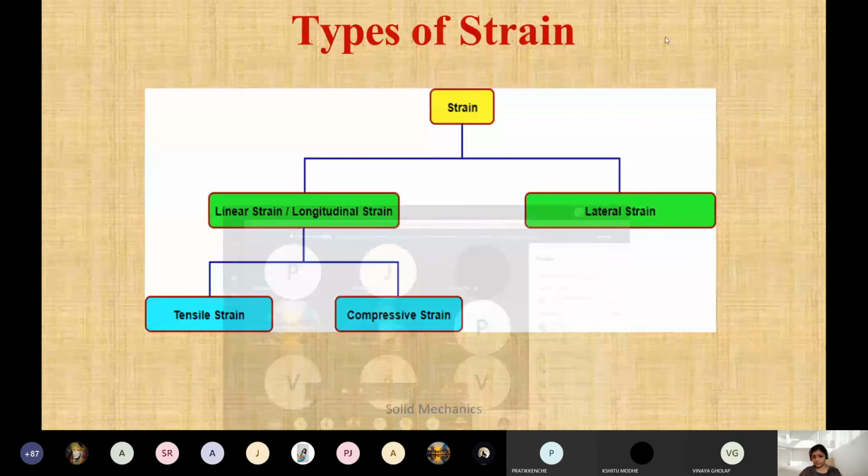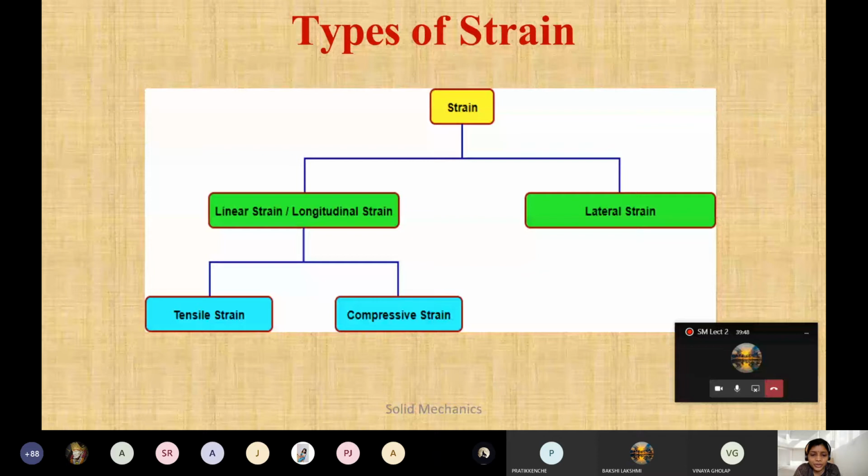Ma'am, can you explain compressive strain again? Okay, see, compressive strain is caused due to the compressive stress. How does compressive stress get caused? Anybody? We will discuss this a bit because this is important. Why is compressive stress generated? Due to the pushing action.